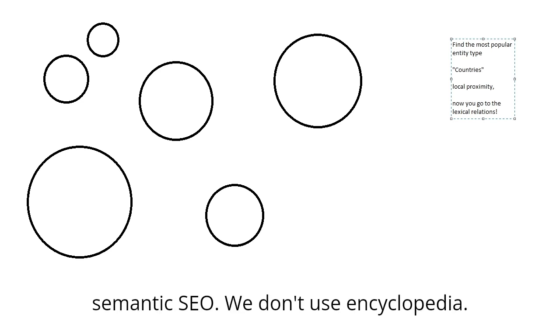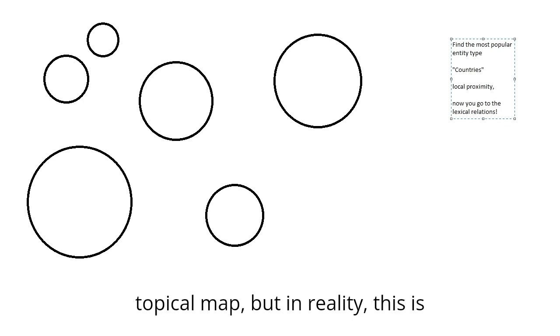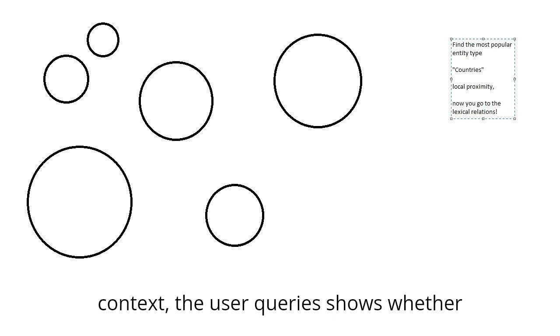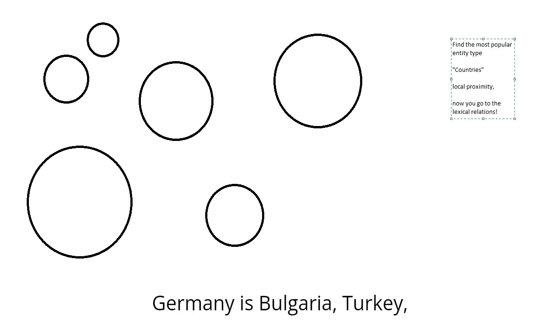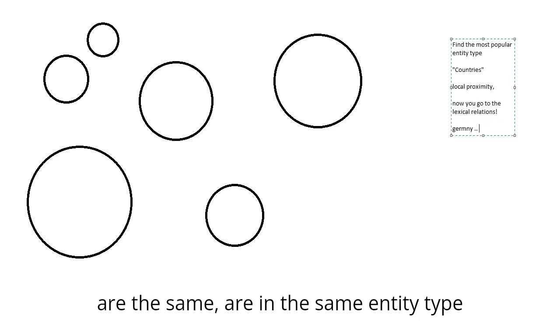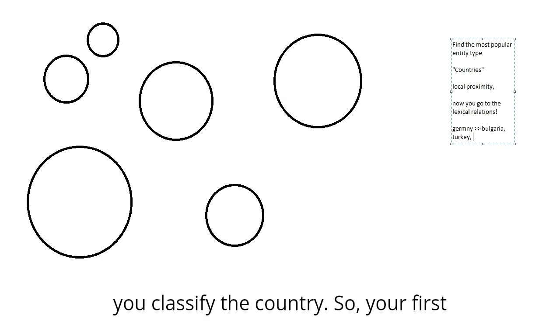We don't use an encyclopedia. That's why a lot of people create a topical map, but in reality, this is a conceptual map, not a topical one. So in this context, the user queries show, besides Germany, here is Bulgaria, Turkey, Lithuania. These are the countries that are in the same entity type and from the user behavior. So that's how you classify the country.